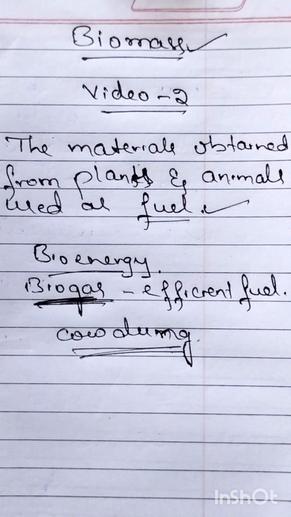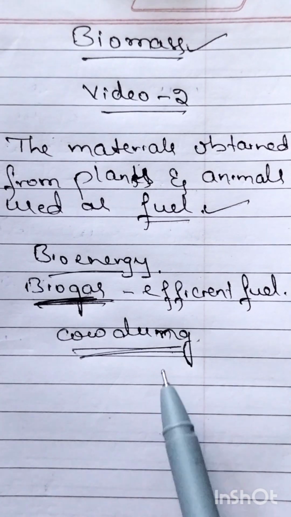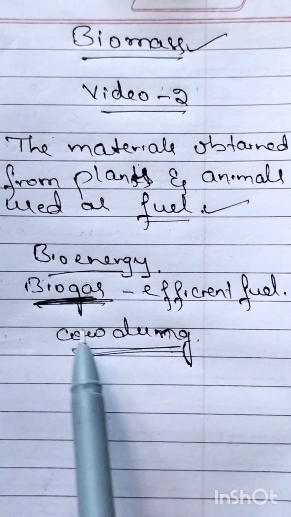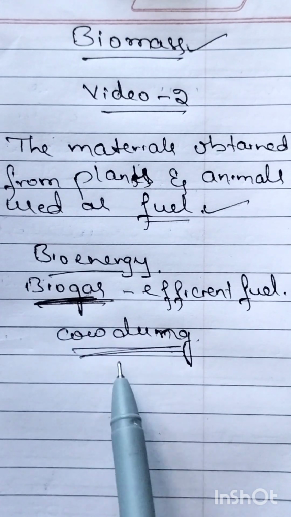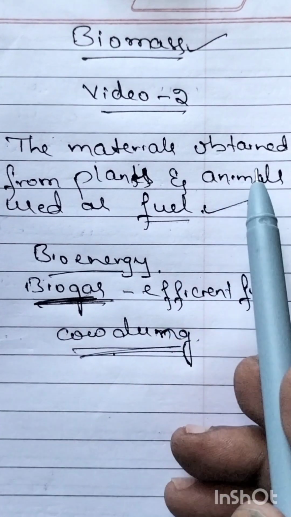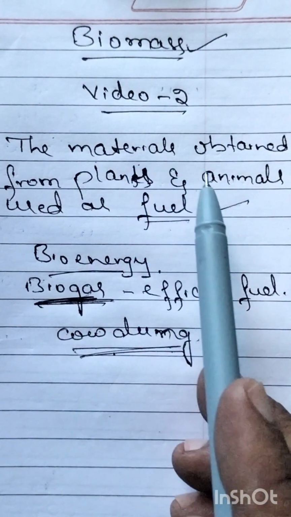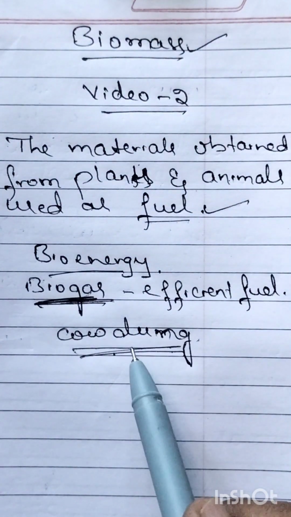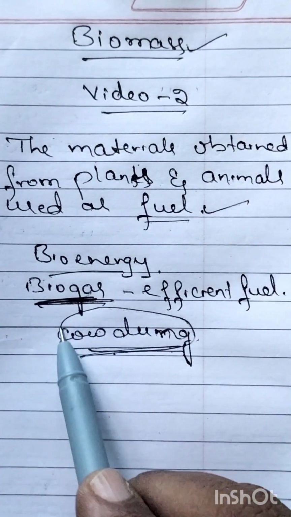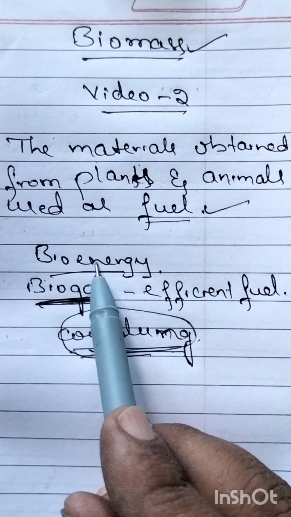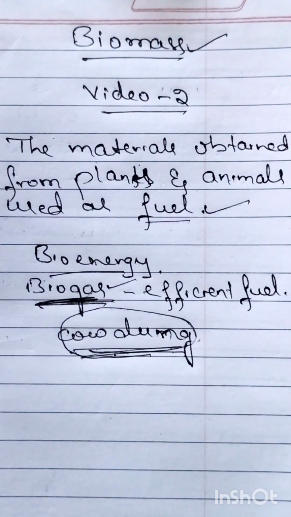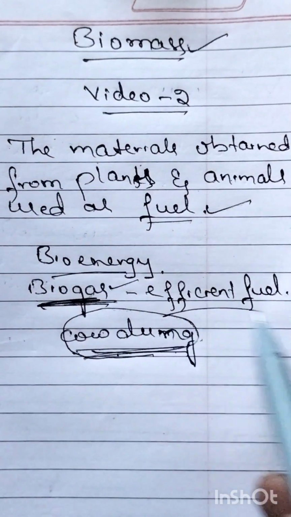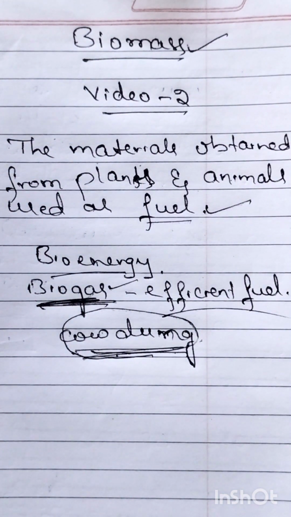Using that cow dung we are getting biogas. It is an animal material. By decomposing this animal material we get a bioenergy, and that bioenergy is called biogas, and this biogas is an efficient fuel.